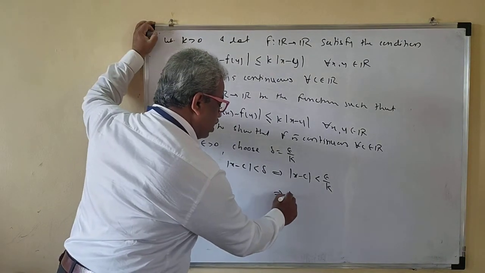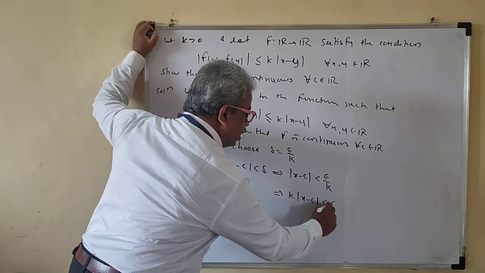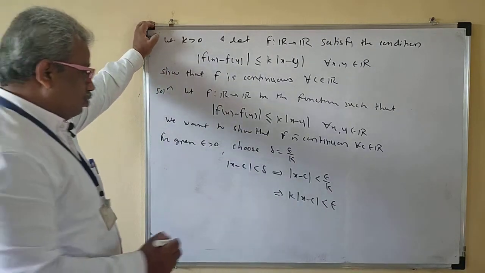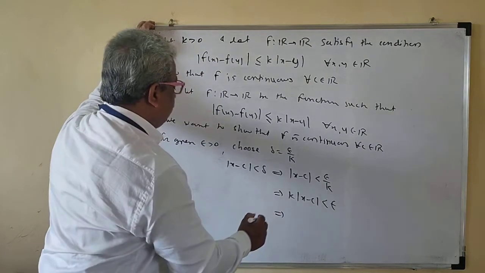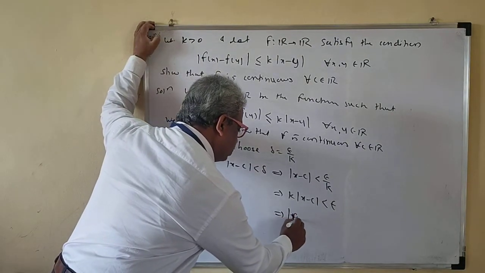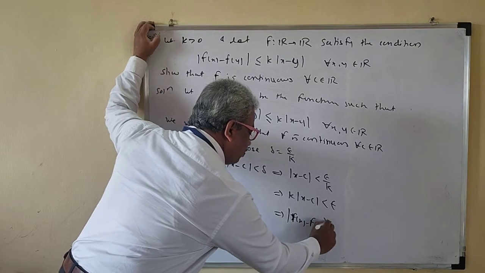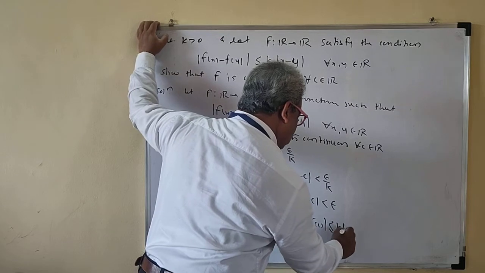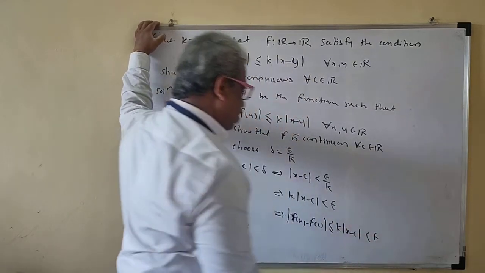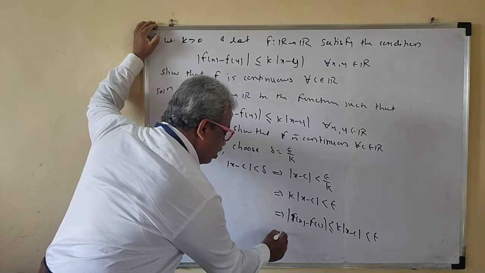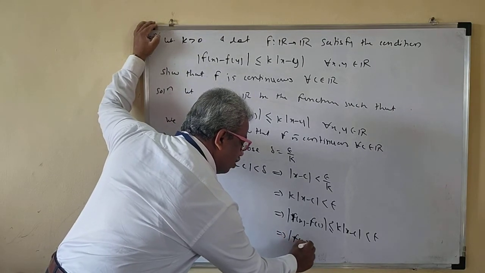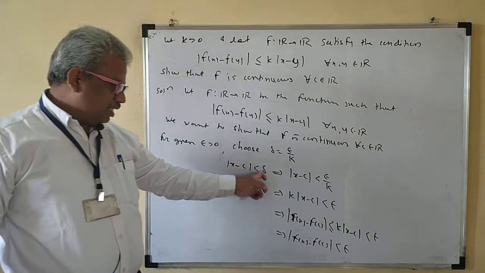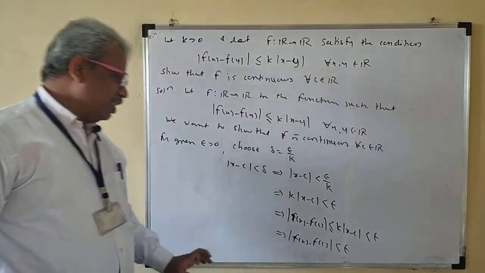This implies k into mod of x minus c is less than epsilon. So mod of f of x minus f of c is less than or equal to k into mod of x minus c, which is less than epsilon, right? So mod of f of x minus f of c is less than epsilon.